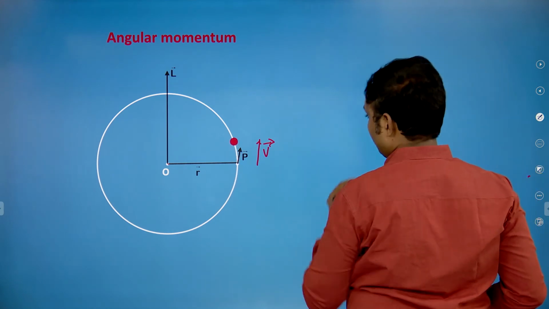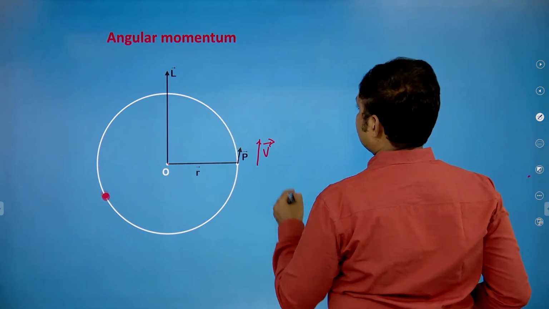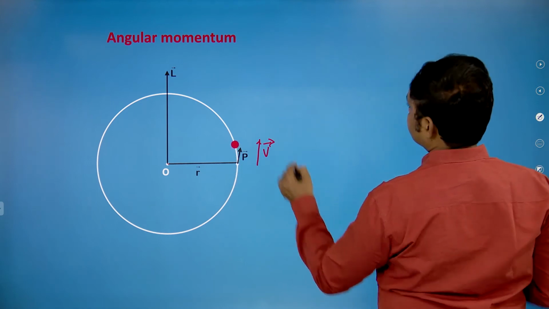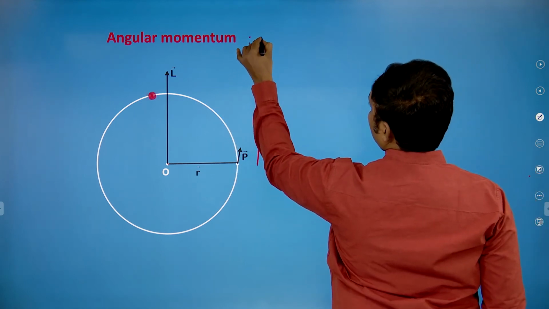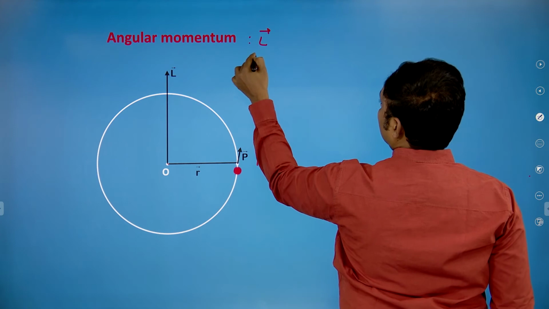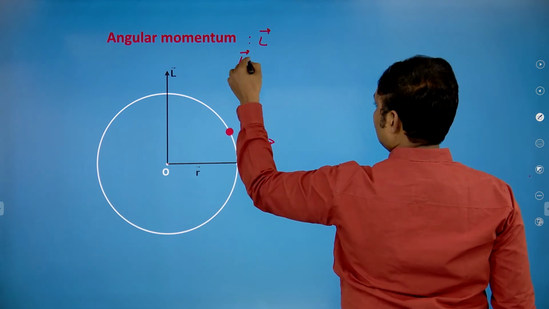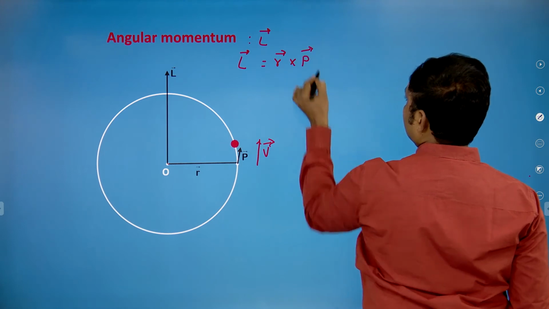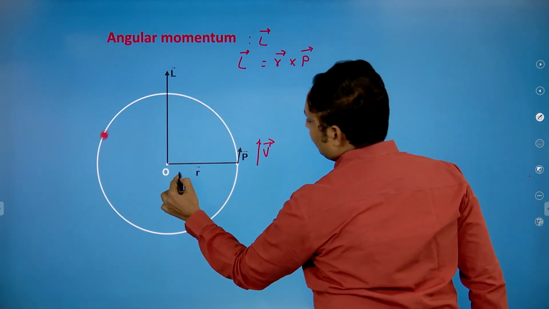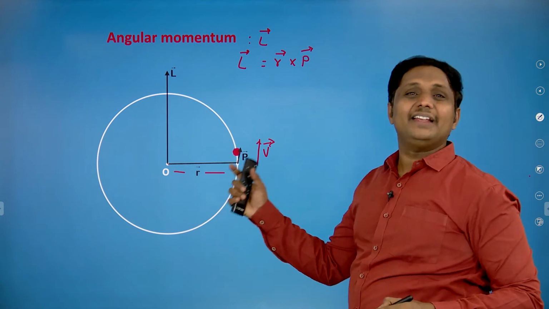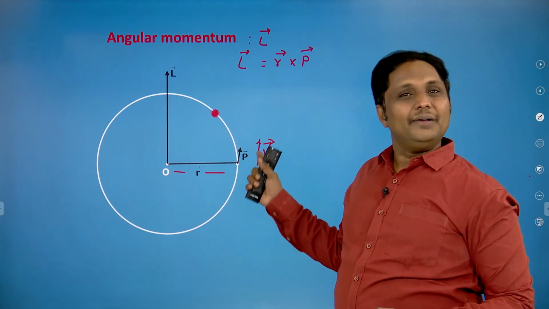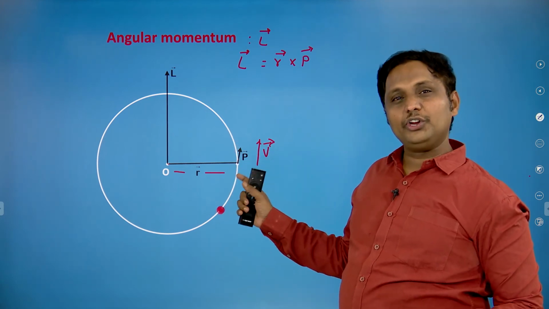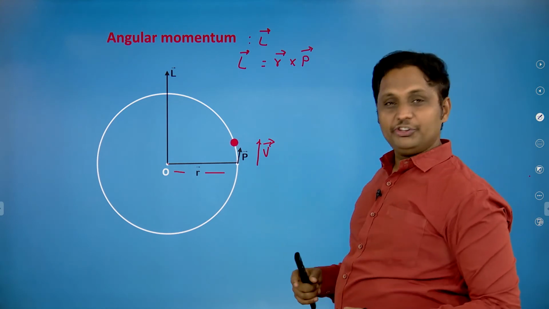This is also one important point. Yes, angular momentum is L bar. So L bar is equal to R bar cross P bar. It's very clear. So what is that R bar? You have to confirm that it's a radius vector which connects to the body, which gives the position.